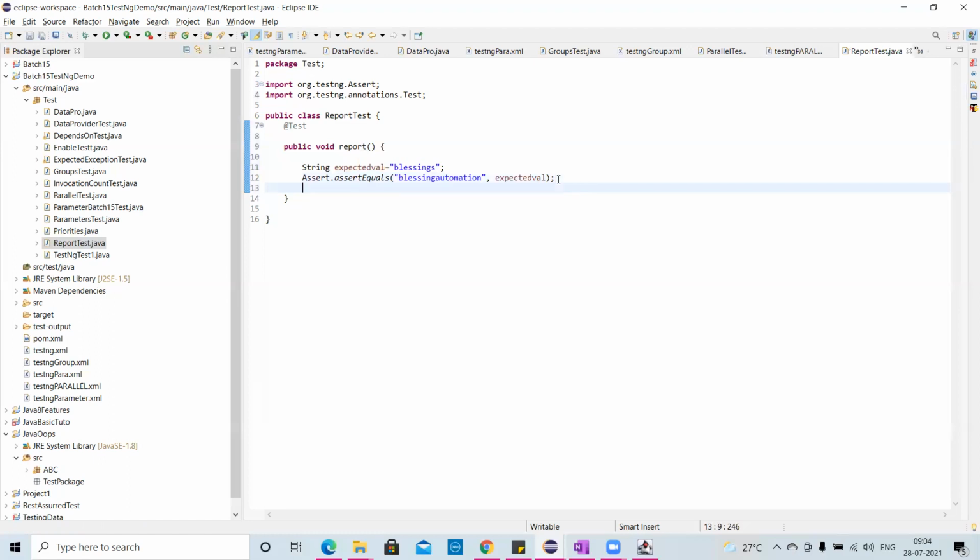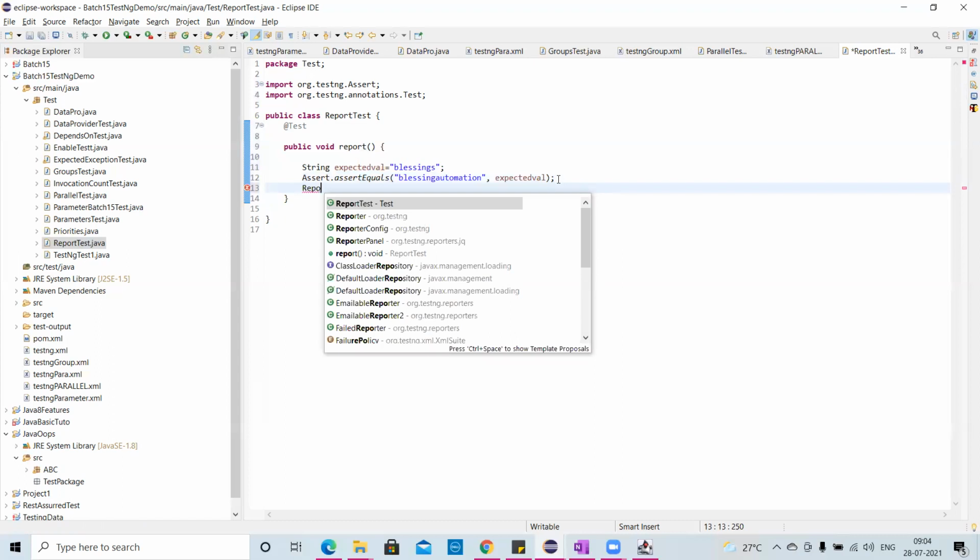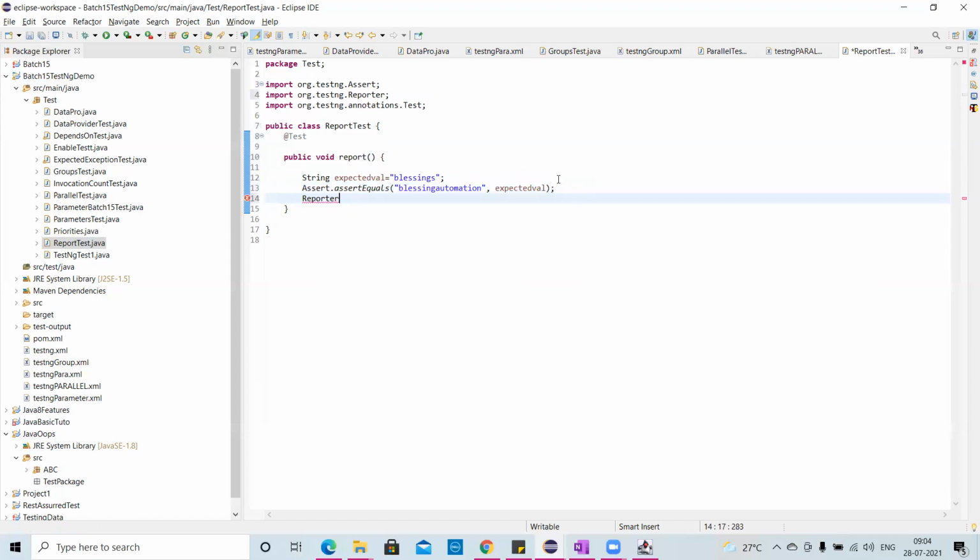So what I'll do is use Reporter.log. When we go for a report, whatever you put in your console with System.out.println will not display that message. But if you want to see something, a return value or some message, on the report, you will have to use Reporter.log.